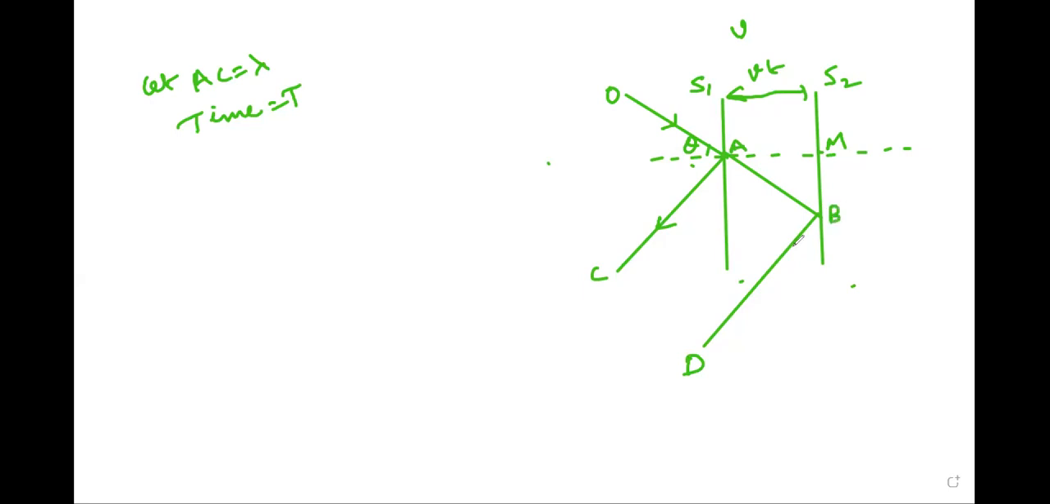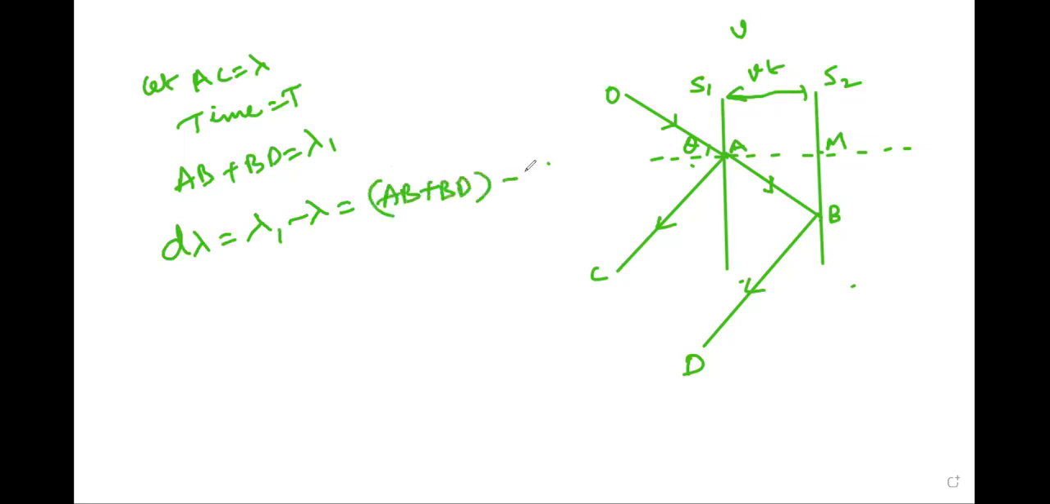So that is B and this is D. Let AB plus BD equal lambda 1, which is not equal to lambda. Then the change in wavelength, d lambda, is equal to lambda 1 minus lambda, that is equal to AB plus BD minus AC.